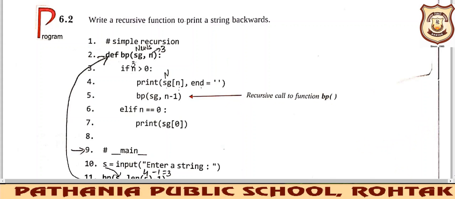Today's program is again based on recursion. What is recursion? We have read that when a function calls itself, that is called recursion. And what is a function? A function is a self-contained block of statements designed to perform a specific task. It is not compulsory to make a function; without making a function we can do the program. But why are we making functions? We discussed it yesterday also: to shorten your program's length and not write the same code again and again.